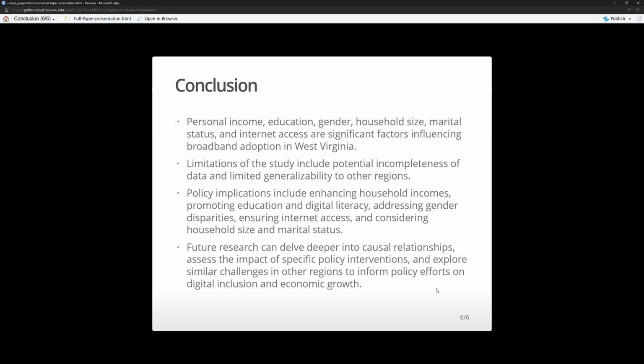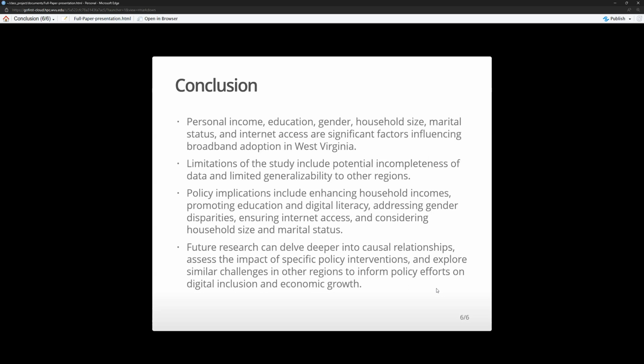We also need to ensure internet access and consider household size and marital status. Household size seems to be really important as, like I said, there's maybe a lot of empty nesters and we maybe need to figure out why older people don't feel the need for internet. Marital status is also interesting as we can see that some of these factors could combine together, like being male and marital status separated, that could be really less likely to purchase internet.